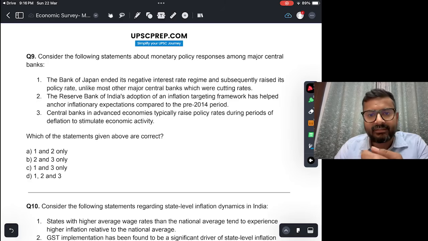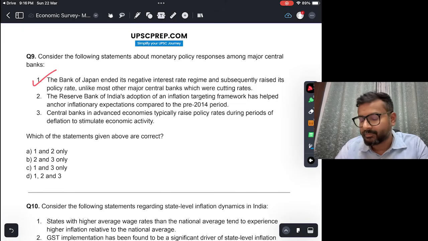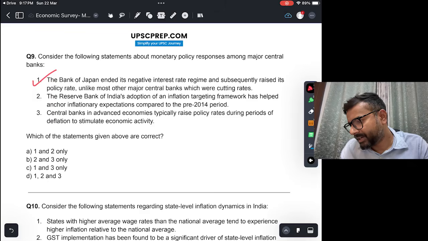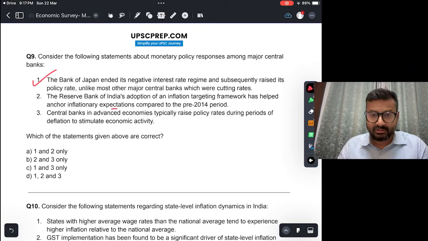Okay, now because the inflation has been under control or slowly declining in most of the countries, most of the central banks have cut rates so as to give more impetus to the economy, so that borrowing would be easier in those economies. But जो Bank of Japan है उसका काफ़ी टाइम से नेगेटिव इंटरेस्ट रेट चल रहा था, so now it has raised its policy rate. So this is true. Reserve Bank of India RBI adoption of an inflation targeting framework has helped anchor inflationary expectations compared to the pre-2014 period. So this is also true.